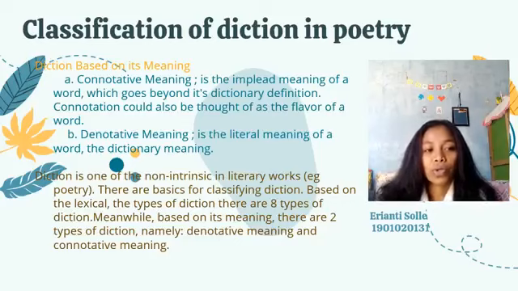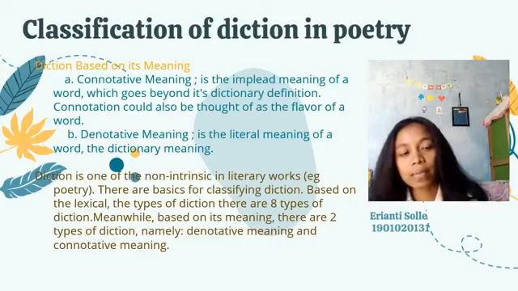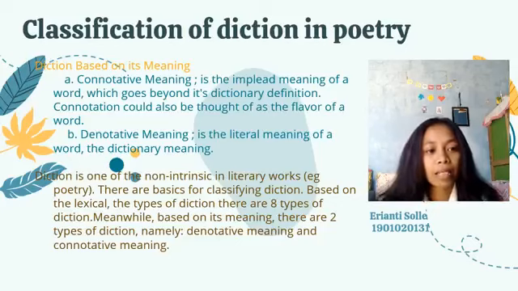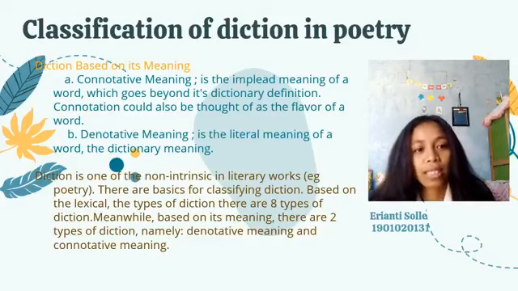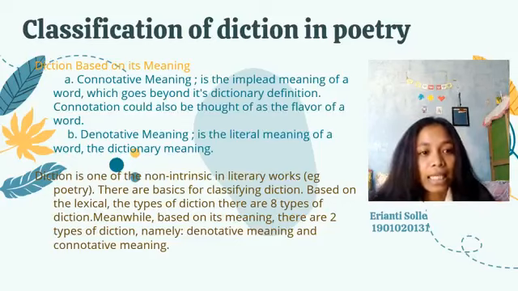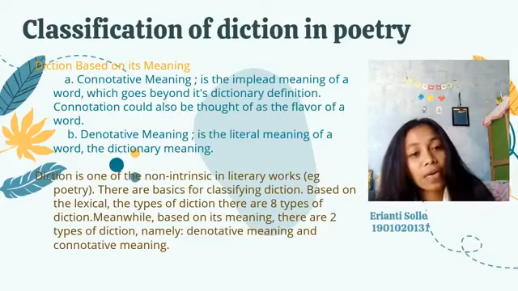Connotation could also be thought of as the flavor of a word. For example, mom and mother both have the same dictionary definition, but the words have different flavors once we put them into context. While denotative meaning is the literal meaning of a word, the dictionary meaning.